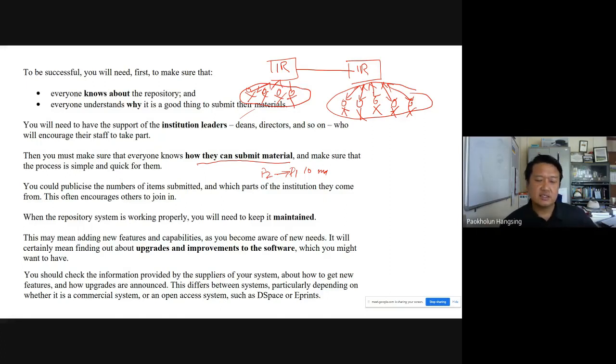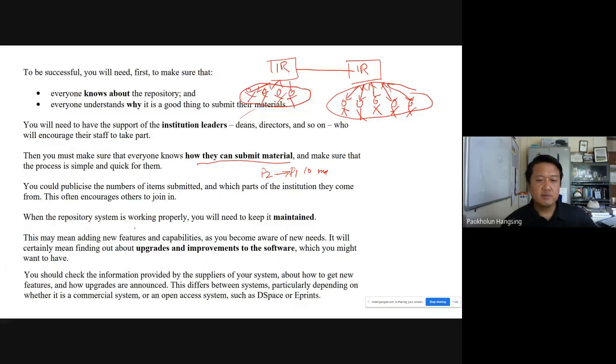So that is why it is important. This is an important tool: publicizing the number of items submitted by individual members as a way of influencing others to contribute.